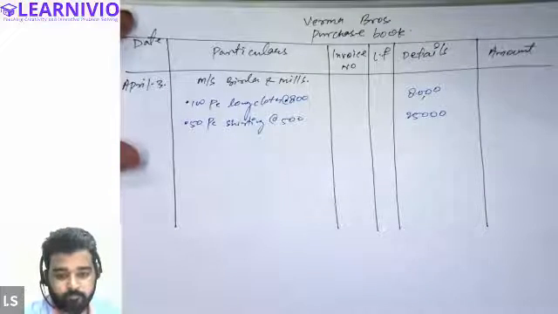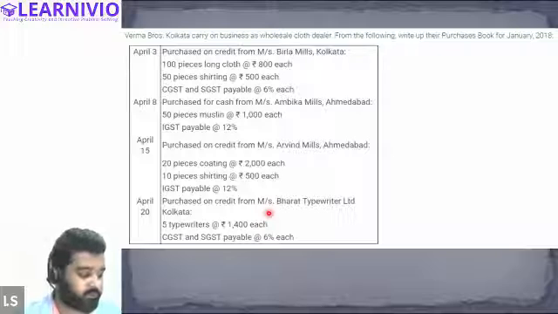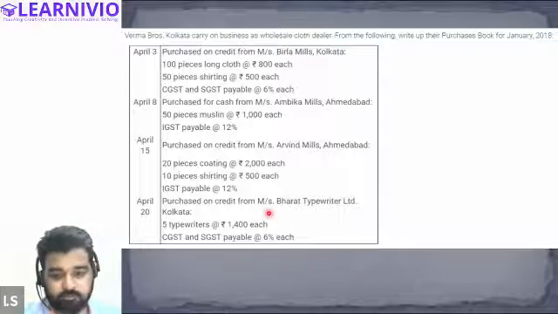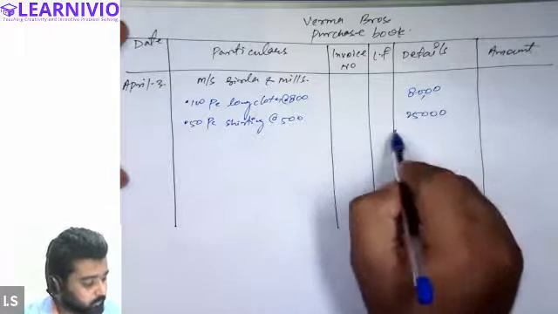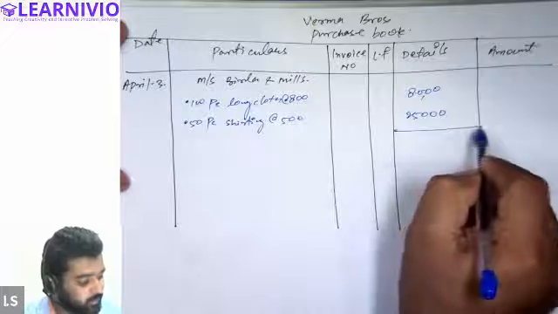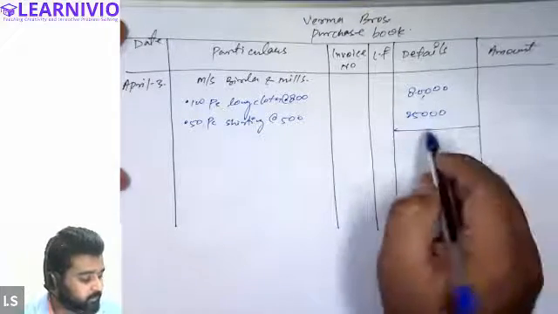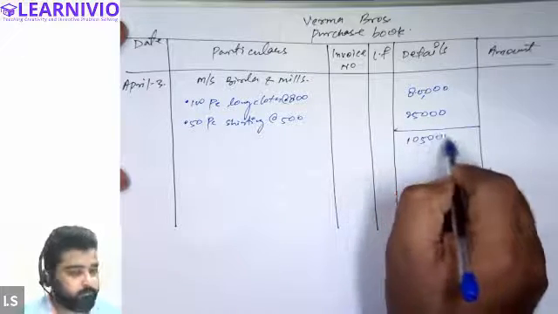Yes, sir. After this, CGST and SGST is also applicable. So how will we indicate this? Now, first of all, we will total this. Just a minute. See, CGST taxes are applicable on the total amount, right? So the total amount will be 80,000 plus 25,000. How much will it be? 1,05,000.